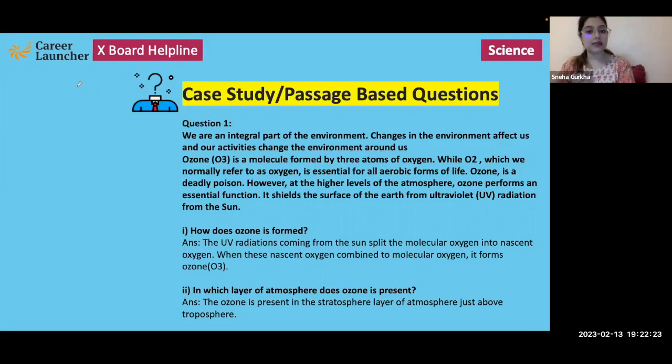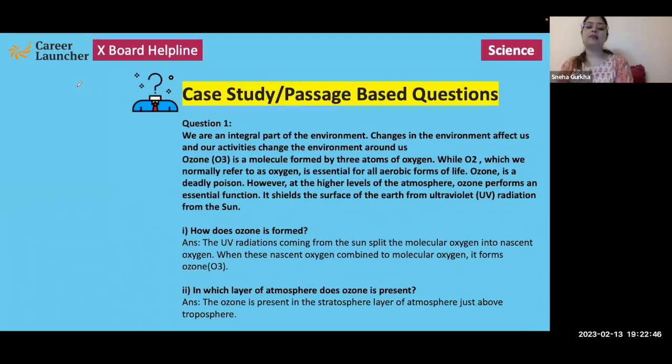Ozone, O3, is a molecule formed by 3 atoms of oxygen, while O2, which we normally refer to as oxygen, is essential for all aerobic forms of life. Ozone is a deadly poison. However, at higher levels of the atmosphere, ozone performs an essential function. It shields the surface of the earth from ultraviolet radiation from the sun.